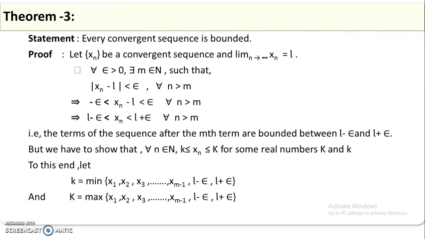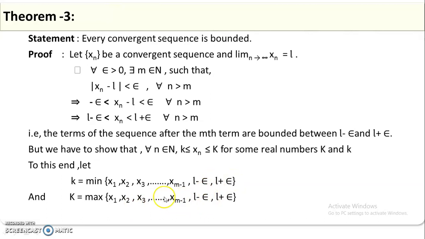To this end, let us take small k as the minimum among the terms of the sequence up to m minus 1, together with L minus epsilon and L plus epsilon also, because we cannot take it as 0. So we include L minus epsilon and L plus epsilon, and including that, it becomes x0 to xn.